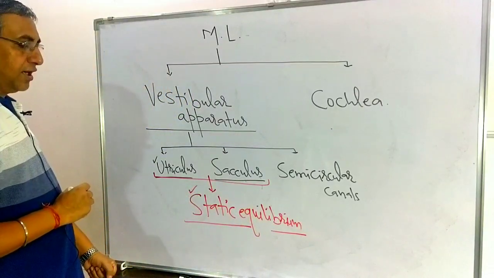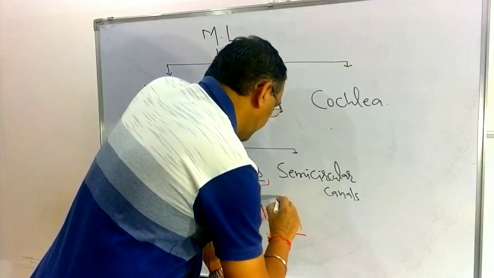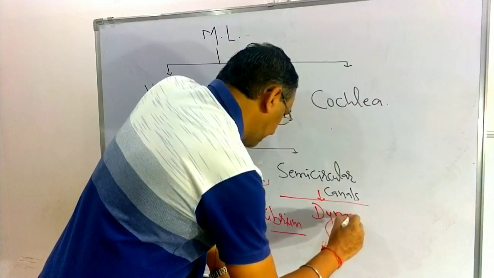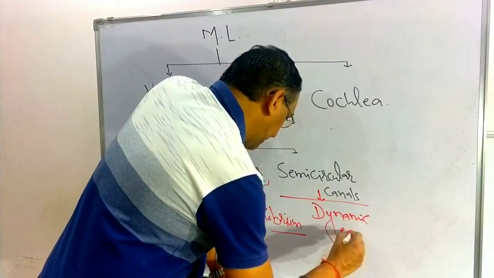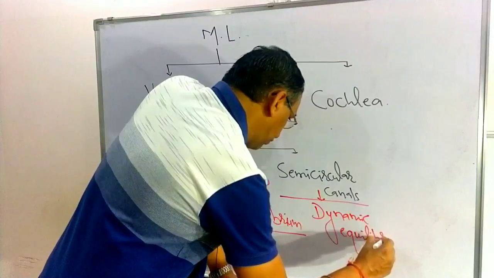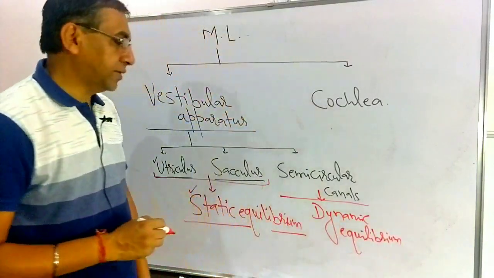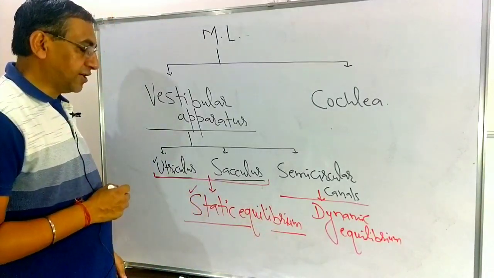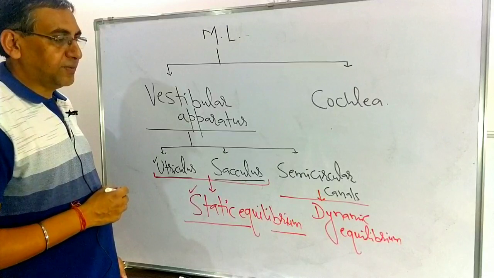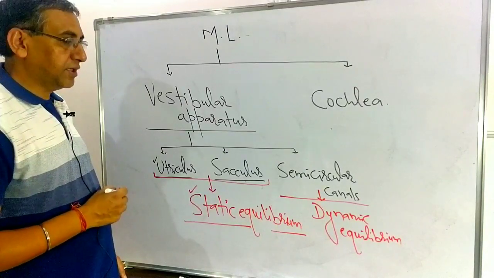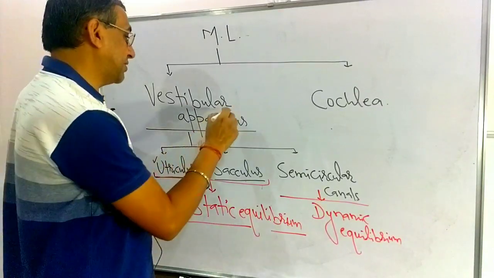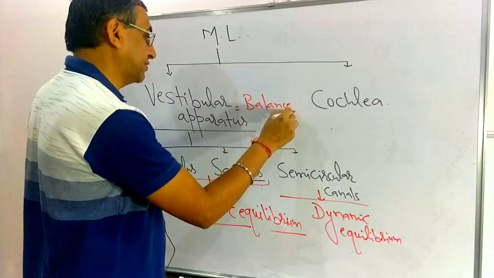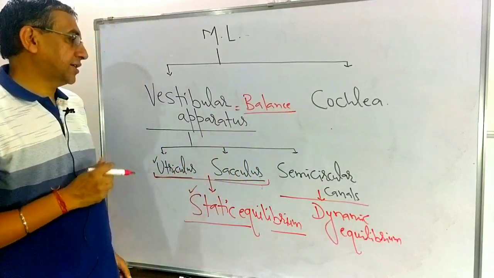Utriculus and saculus are related with the static equilibrium. Semicircular canals are related with the dynamic equilibrium. Like when you are sitting, that is static equilibrium, and if I am moving, that is dynamic equilibrium. So if you say the vestibular apparatus is related with balance, static position, that is the balance.